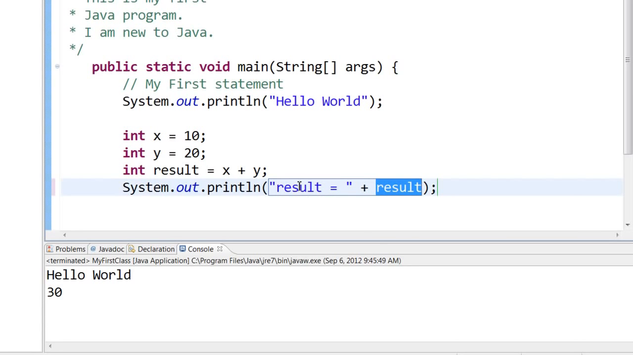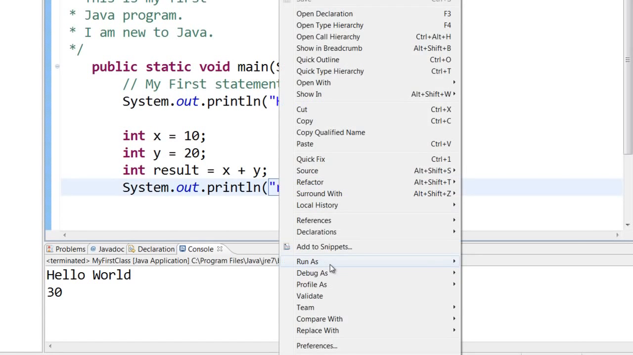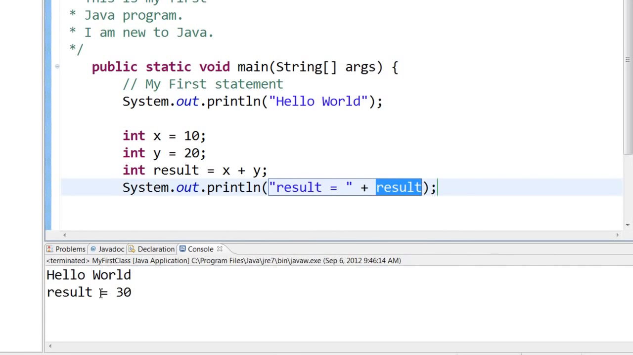You can also say result equal to within double quotes and then plus result. So what this will do is it will print out, save it and run it. So here you can see that it has printed out result equal to, and then it has concatenated. This plus sign does not add. You cannot add some text and some number. So it's called a concatenator. It concatenates this text and this particular number, and then you see the printout result equal to 30.